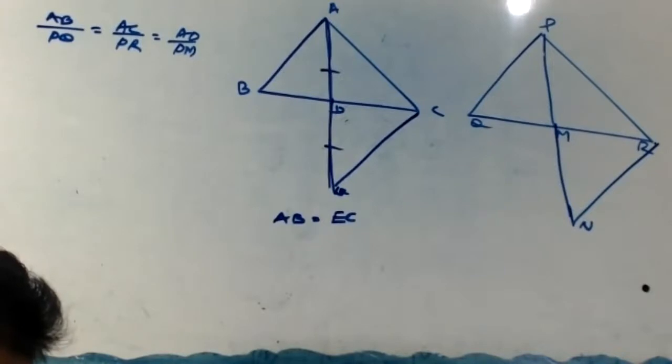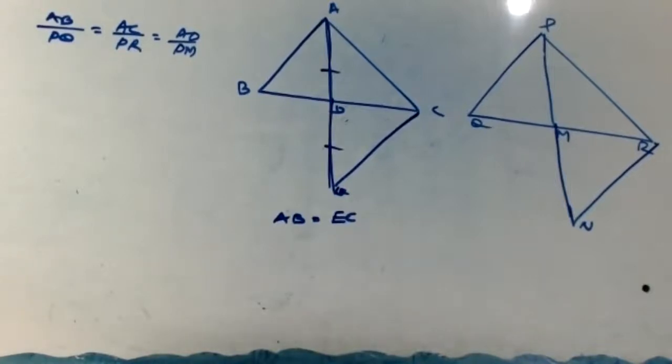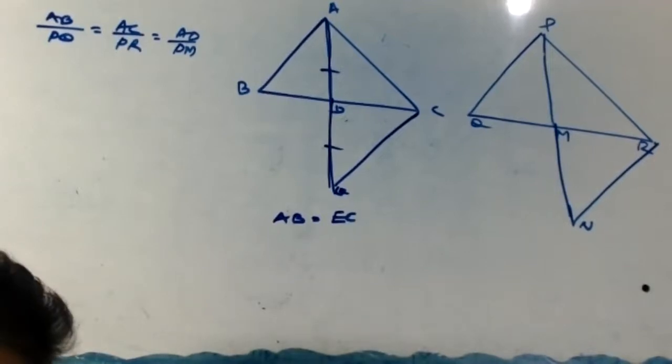BD equal to DC, in bracket, AD is a median.